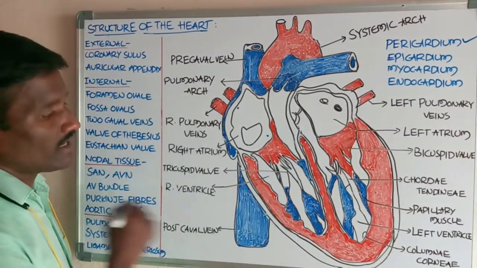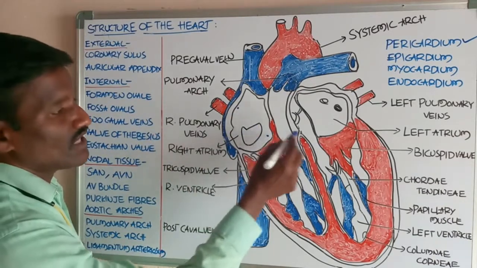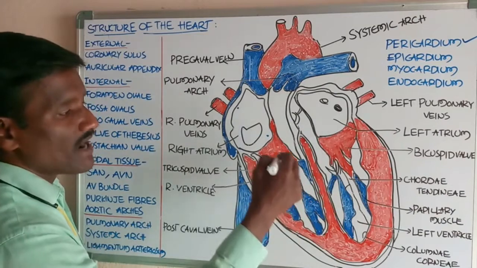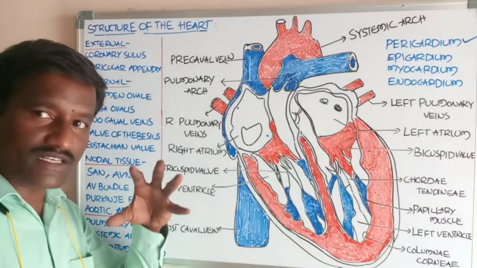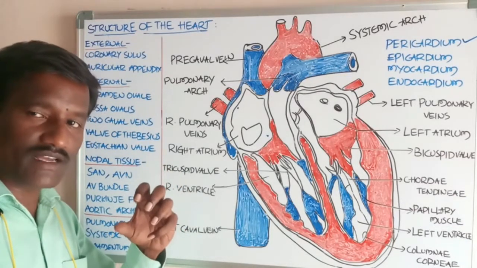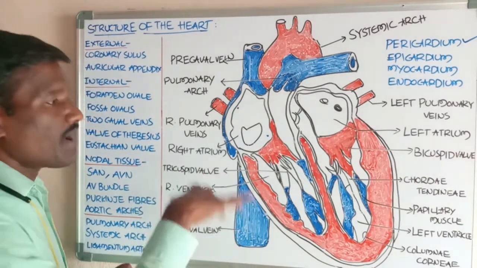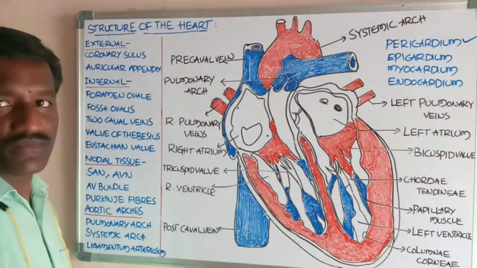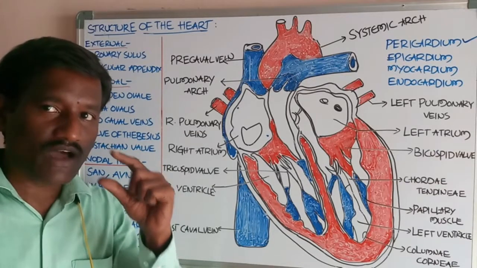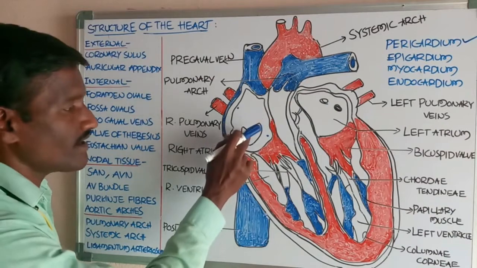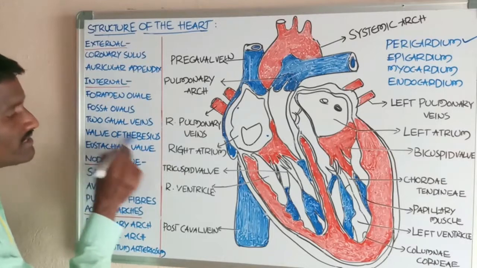The right atrium also receives blood from the heart region with the help of the coronary sinus. The coronary sinus receives blood from the heart muscles and pumps it into the right atrium. At the opening where the coronary sinus opens into the right atrium, there is a valve called the valve of Thebesius.